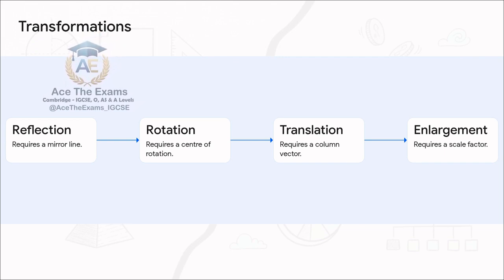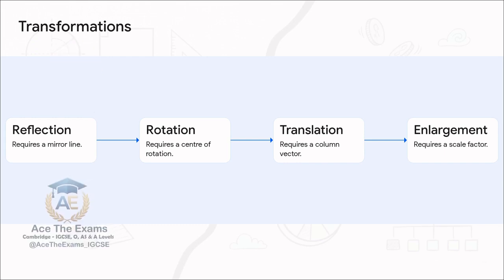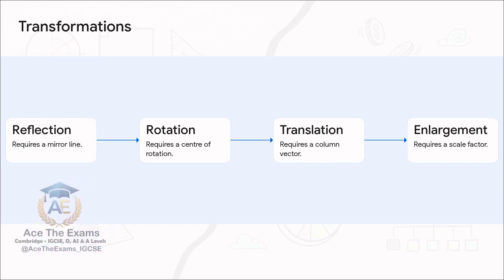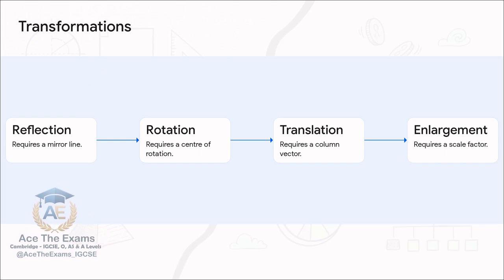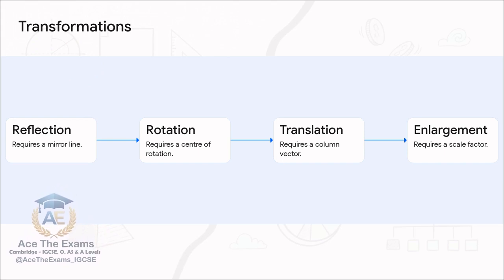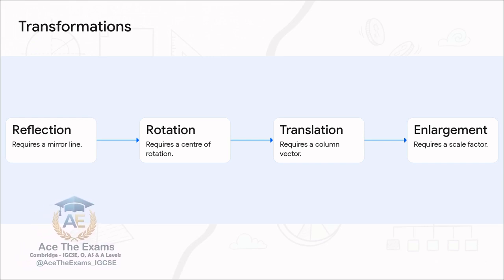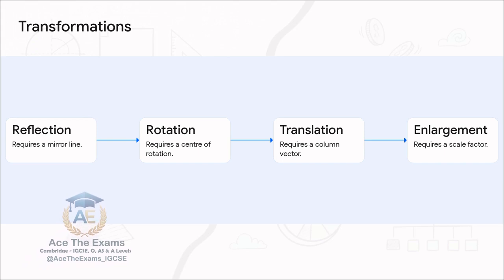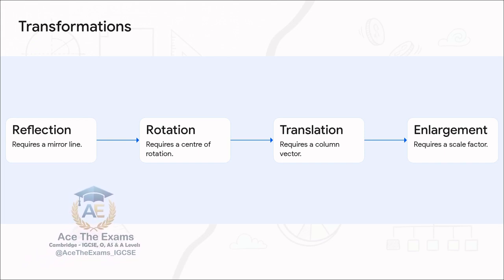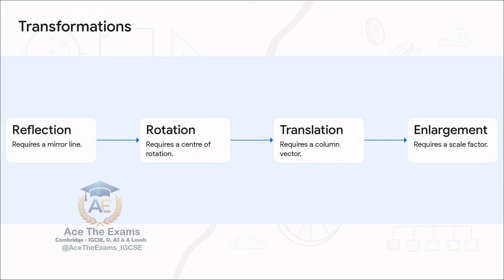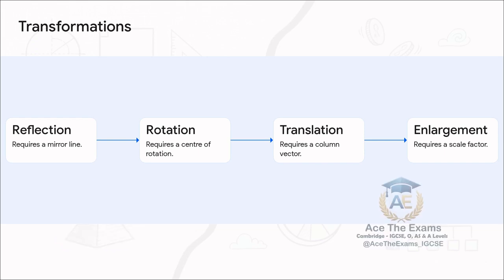If you want to perform a reflection, you absolutely have to have a mirror line. For a rotation, you need a specific center of rotation and an exact angle. A translation? That requires a precise column vector to tell you exactly how far horizontally and vertically you're moving. And an enlargement needs both a scale factor and a center of enlargement. The point is, when you move a shape, say mapping square ABCD to a new position A', B', C', D', you're not just guessing. You are following a very strict mathematical recipe.